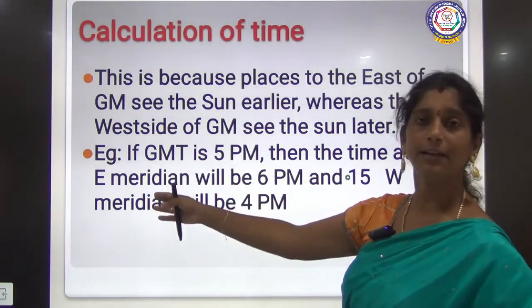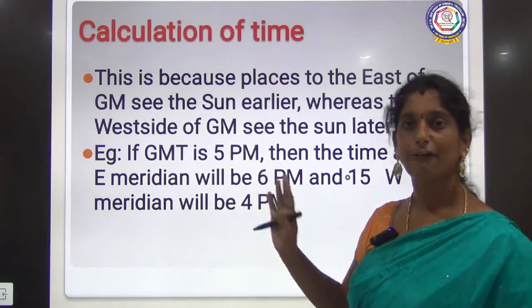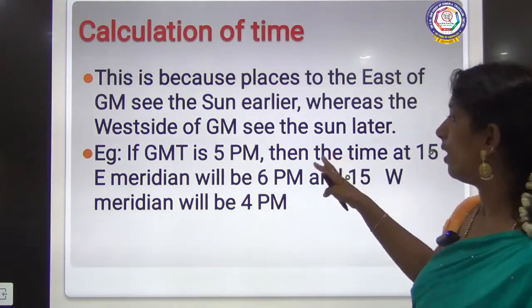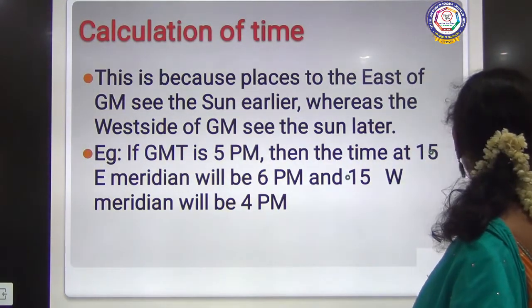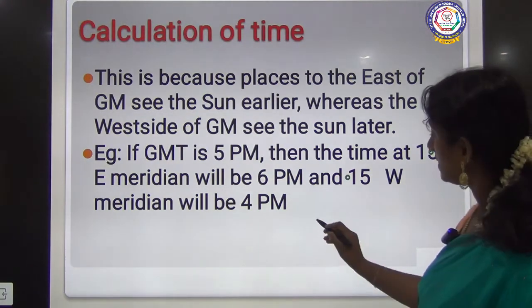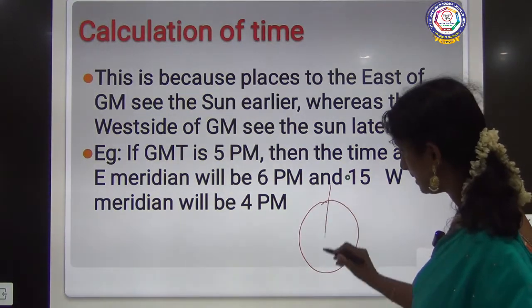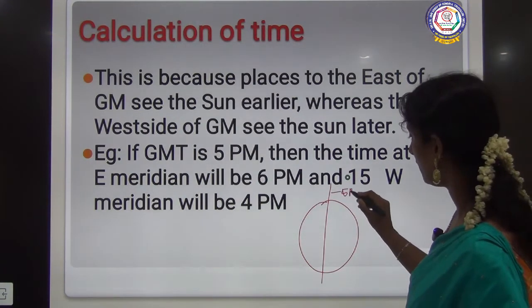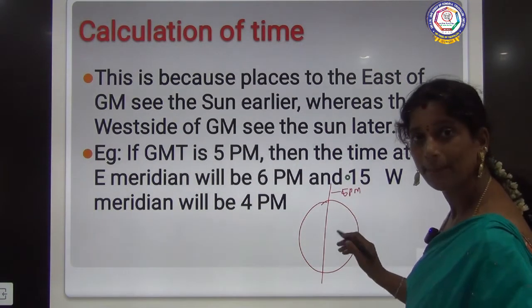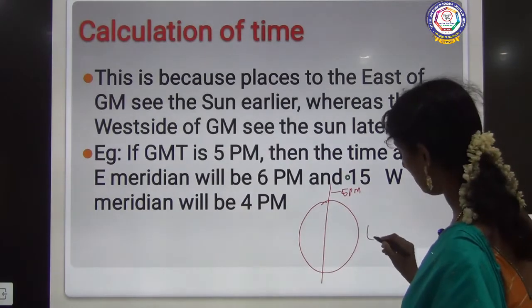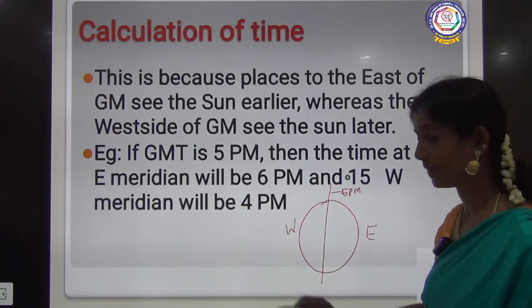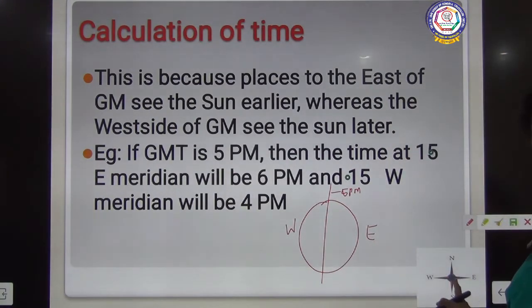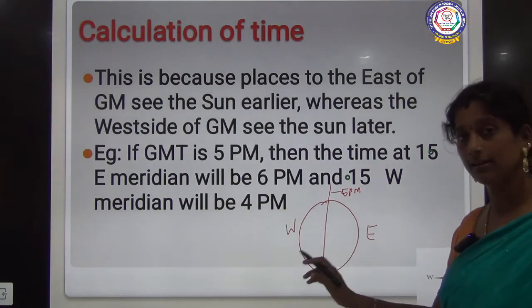See, for example, if the Greenwich meridian time is 5 p.m., what will happen? See, this is the Greenwich meridian and the time is 5 p.m. here. So what happens? 15 degrees to, this is the east and this is the west. Here you can see the directions, right? So this is east and this is west.